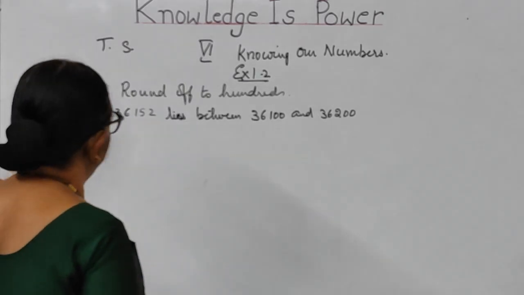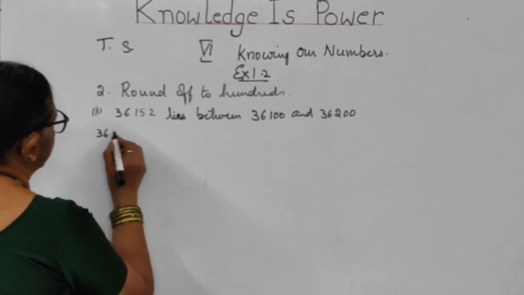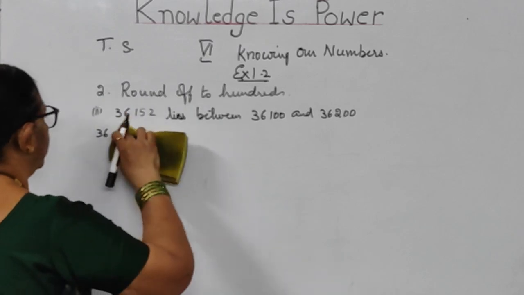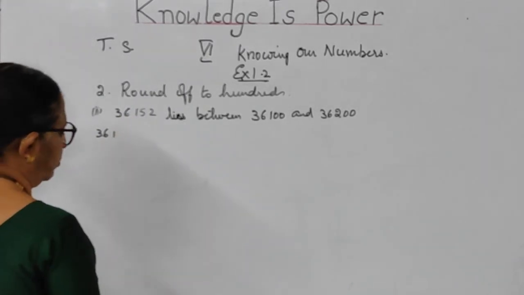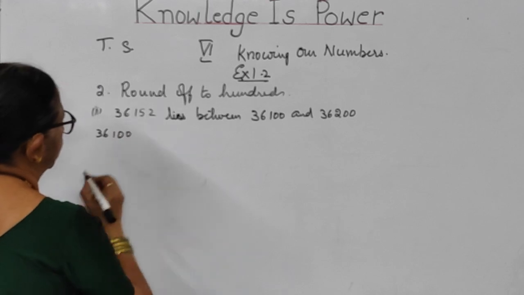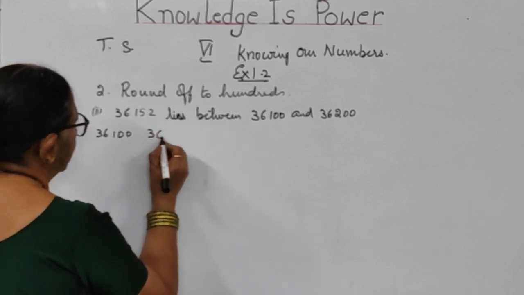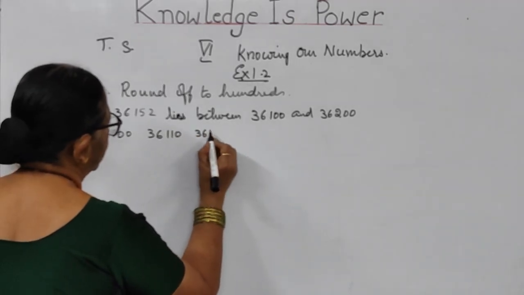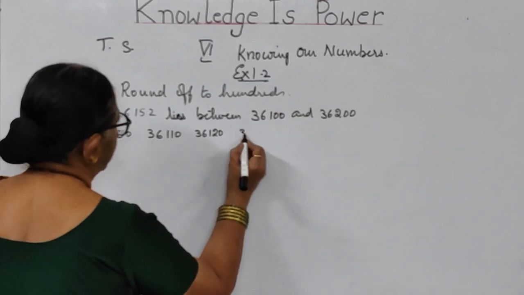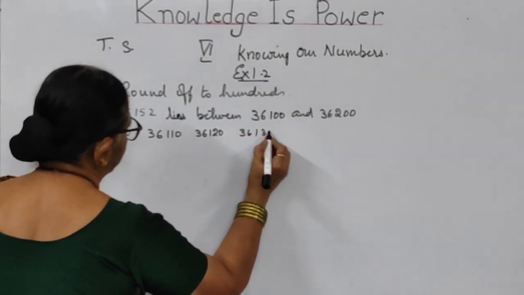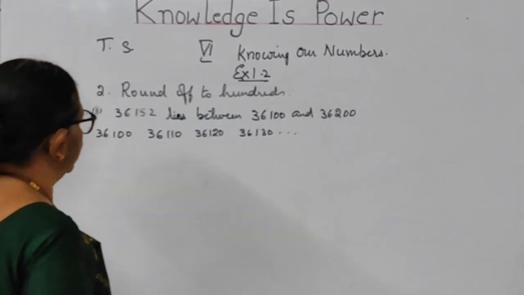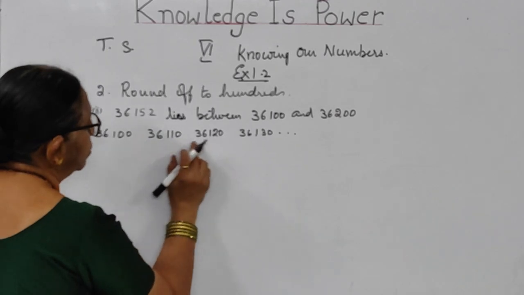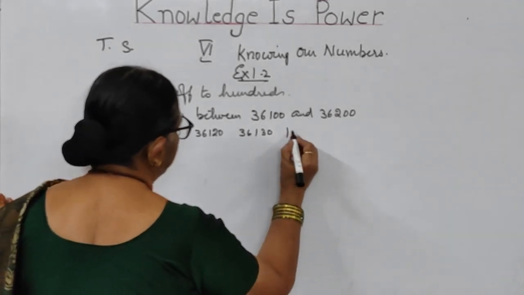So when you are writing the numbers, 36152, that means we have to start the number with 36,100, 36,110, 36,120, 36,130. It goes on like this. I am not continuing, children, because the problem is 152. Sorry, I have to do it still more.